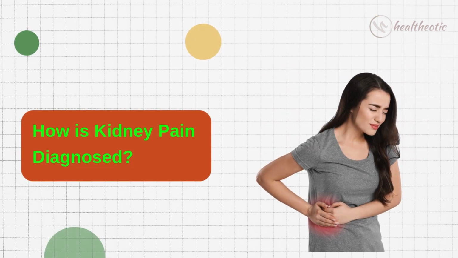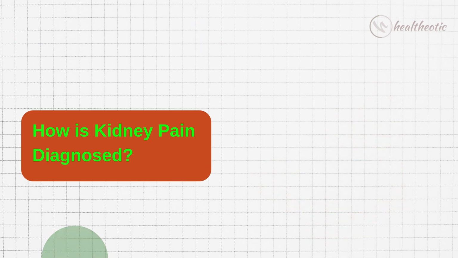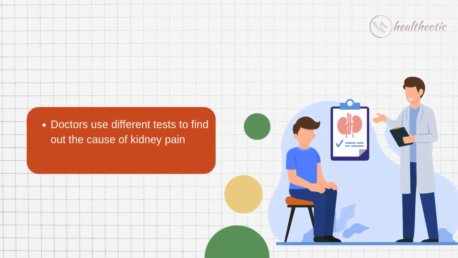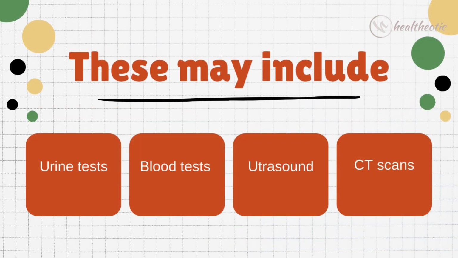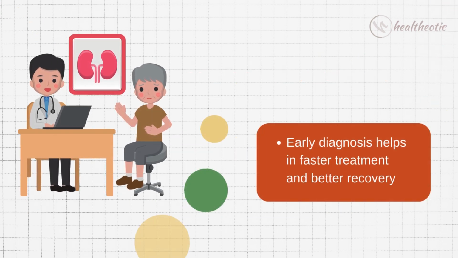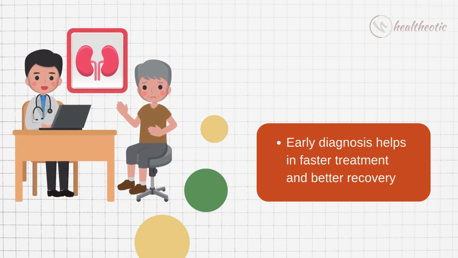So, how is kidney pain actually diagnosed? Well, the doctors use different tests to find out the cause of kidney pain. These may include urine tests, blood tests, ultrasounds, or CT scans. Early diagnosis helps in faster treatment and better recovery.